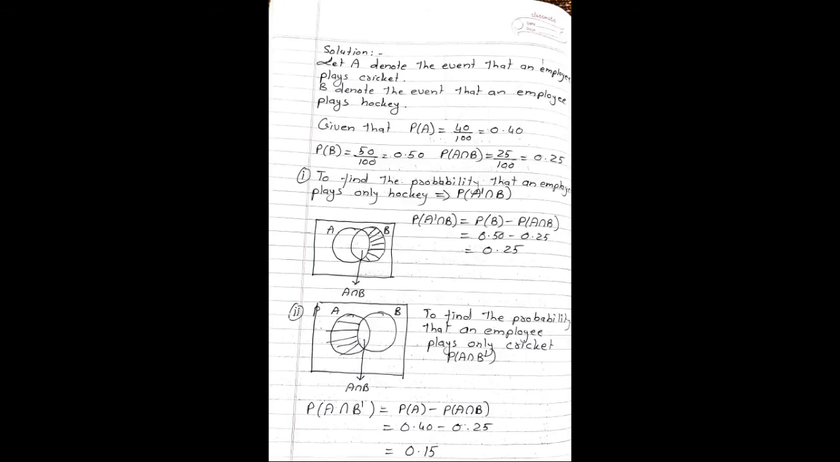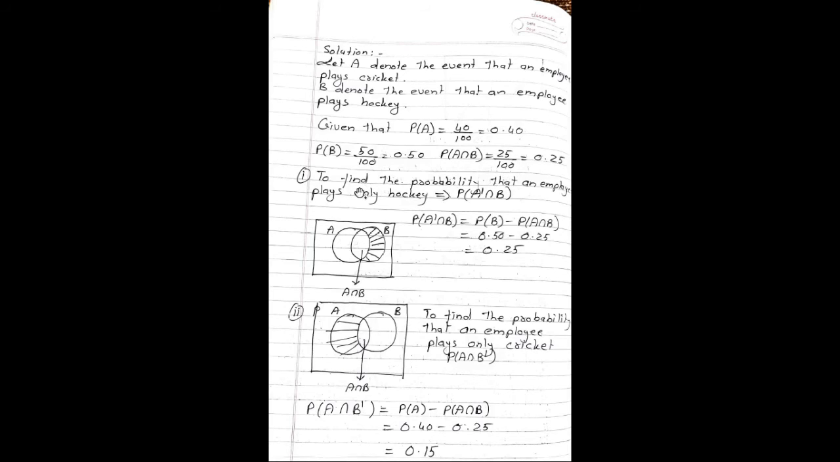Solution. Let A denote the event that an employee plays cricket and B denote the event that an employee plays hockey. Given that probability of A is 40%, which is nothing but 0.4. Probability of B is 50%, so we can write it as 0.5, and probability of A intersection B is equal to 25%, which is nothing but 0.25.